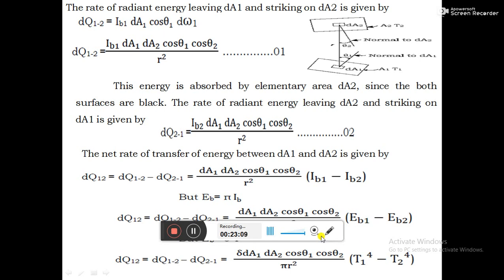This equation gives the net exchange of heat between the two bodies, not between A1 and A2 but between dA1 and dA2, because we considered only the small elementary areas.